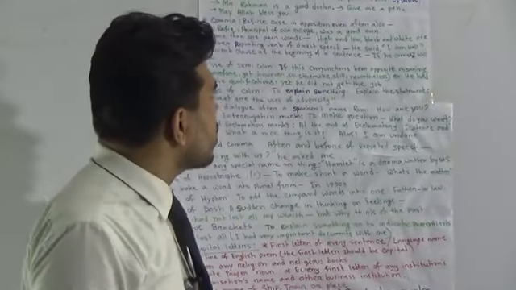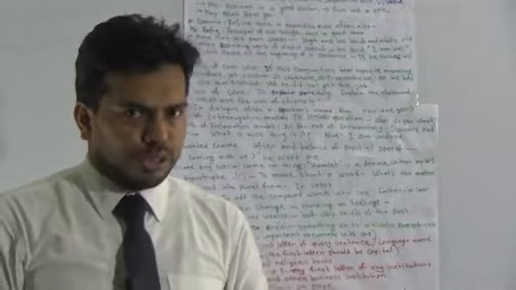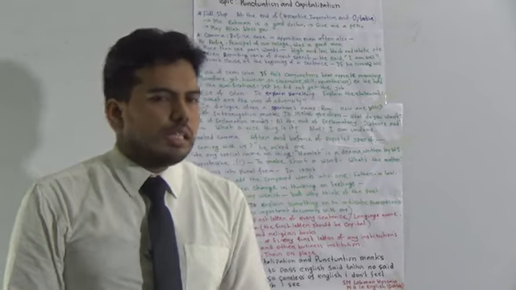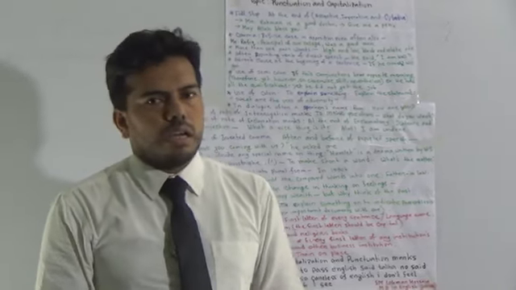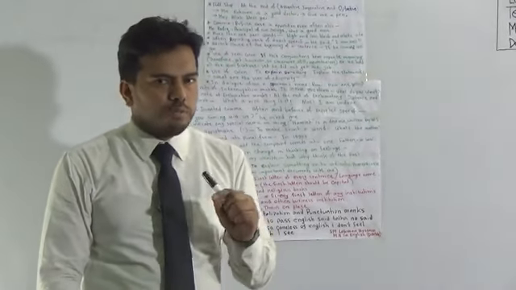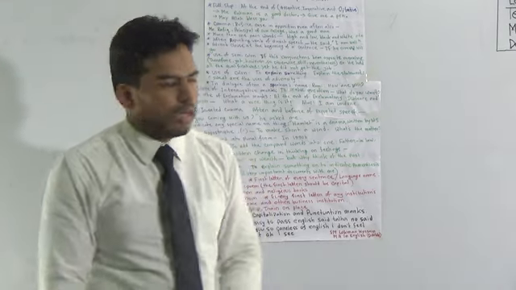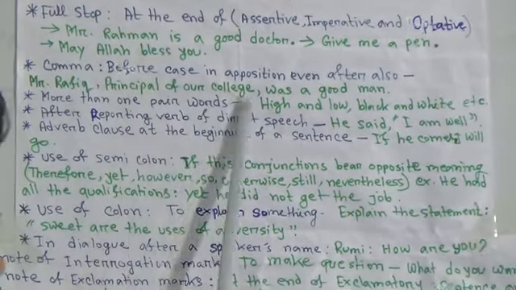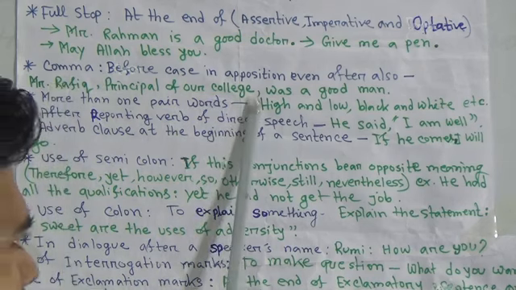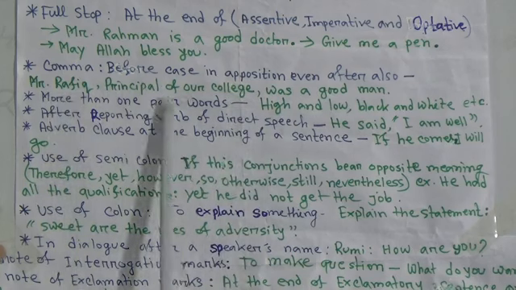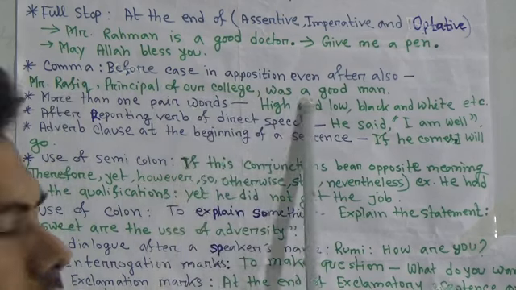Second one is comma. We should use comma in case in apposition. What is case in apposition? Case in apposition is a form of grammar where a person's designation and introduction are given using commas. If I say Mr. Rafiq, comma, principal of our college, comma, was a good man, here principal of our college is a designation of Mr. Rafiq. I am talking about Mr. Rafiq, who was our principal, and he was also a good man.